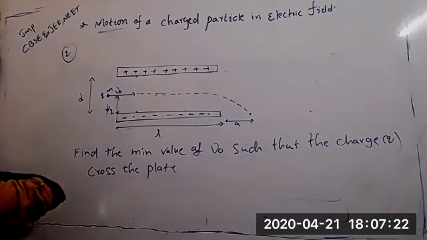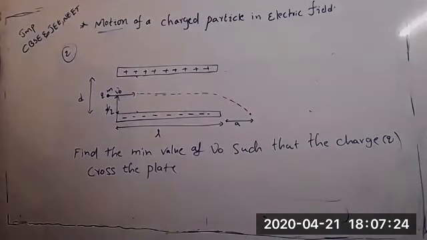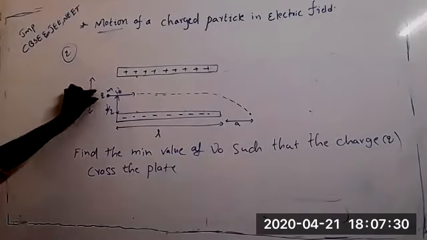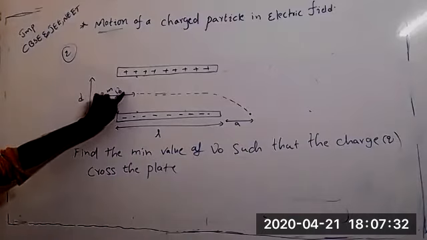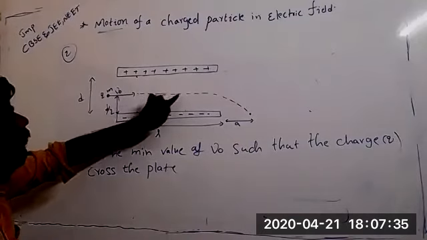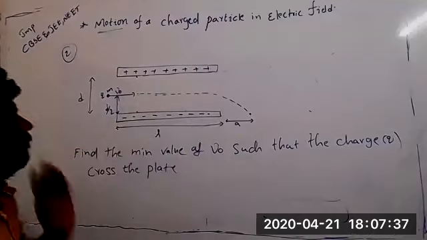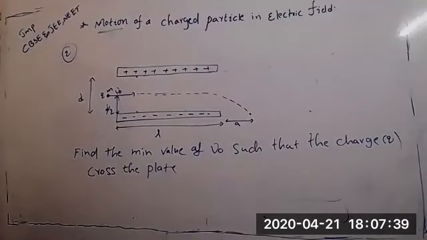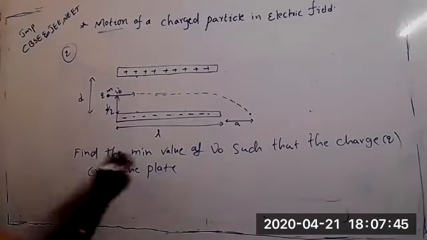Got it? So what is the minimum value of velocity so that this particle does not fall on the plate and crosses it? Is it a positive charge or negative charge? Positive. Yes, it is a positive charge, then only it can come down.